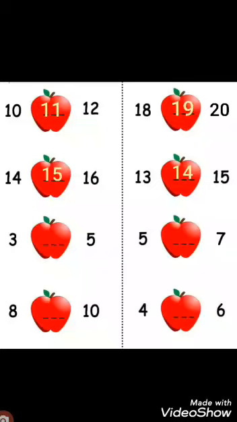Students, here we also have two numbers. The first number is 3 and the last number is 5. 3 is a unit and 5 is also a unit here. So, which number comes in between? How do we find? Yes, we will see what comes after the first number, which is 3 here.